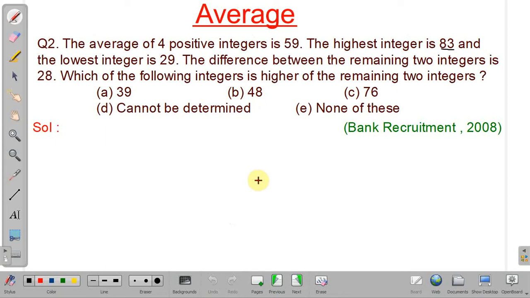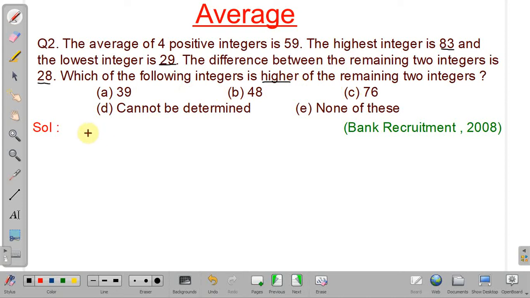See, in this problem what is given? The average of four positive integers is given as 59, and the highest integer is 83 and the lowest integer is 29. The difference between the remaining two integers, which are not given, is 28. Okay, and we have to find the higher integer of the missing two.